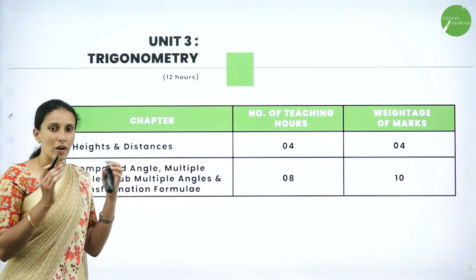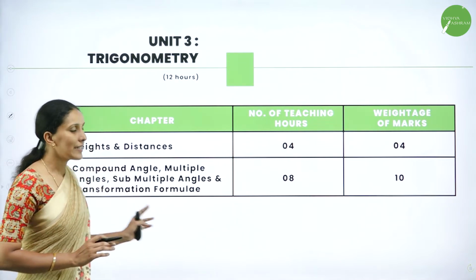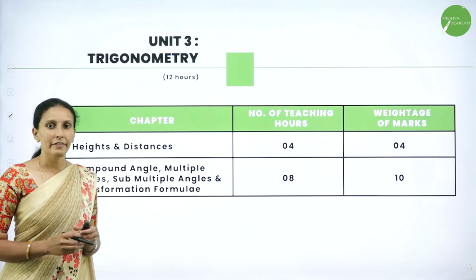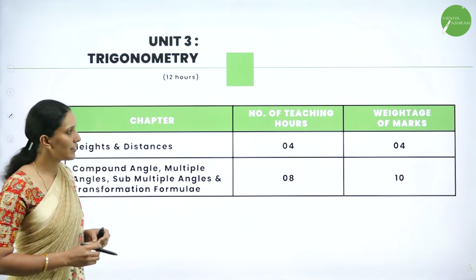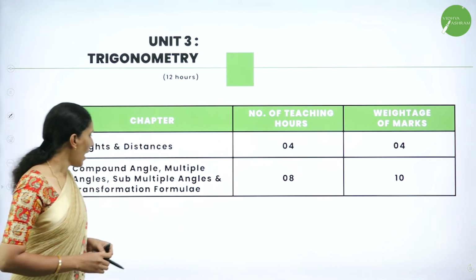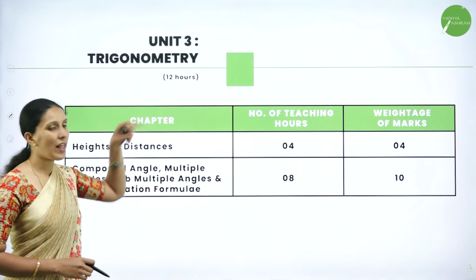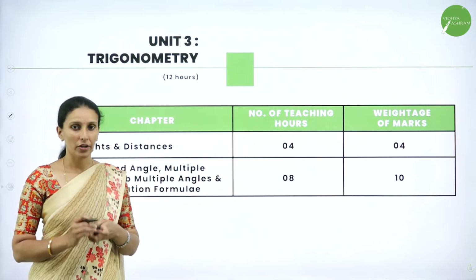Only when you learn all the formulas is it easy to understand trigonometry. The weightage given to heights and distances is 4 marks, and for the second chapter you have 10 marks. In total, you have 12 hours of teaching for trigonometry.